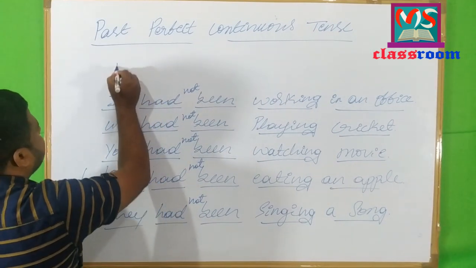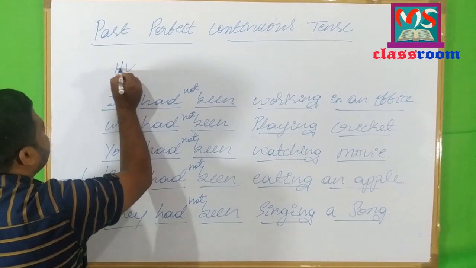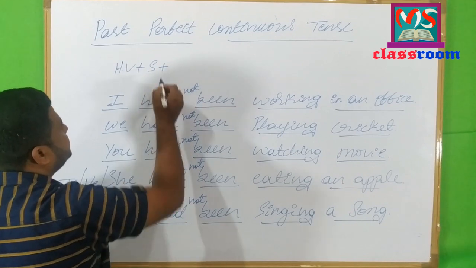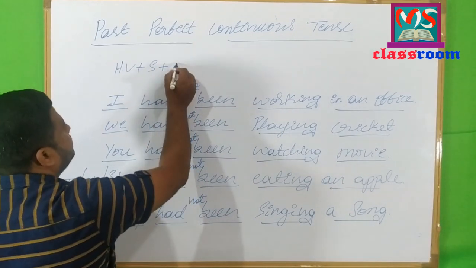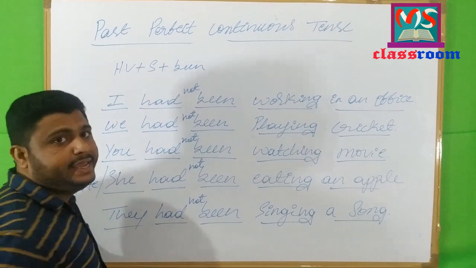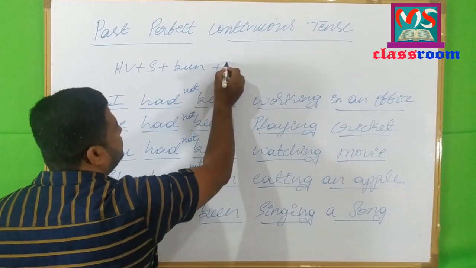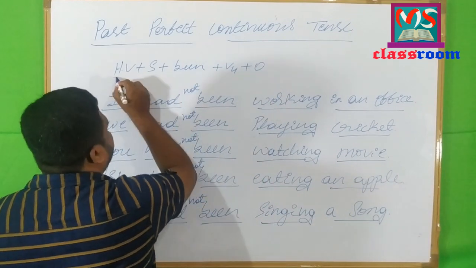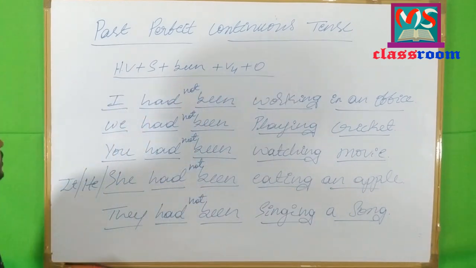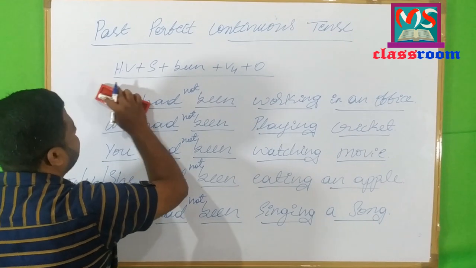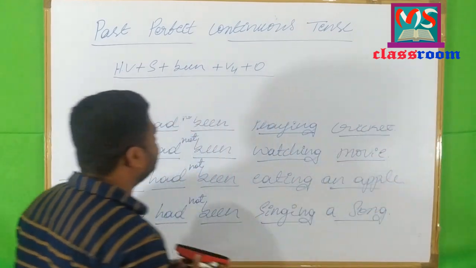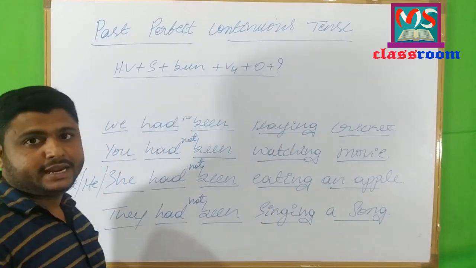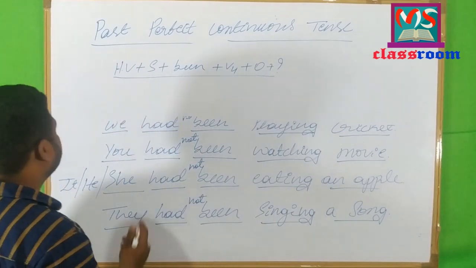First we have to write the helping verb, and then the subject, and then been, and then the V4 form of the main verb, and then the object. Let me write an interrogative sentence. Before that, don't forget to put a question mark at the end of the sentence.